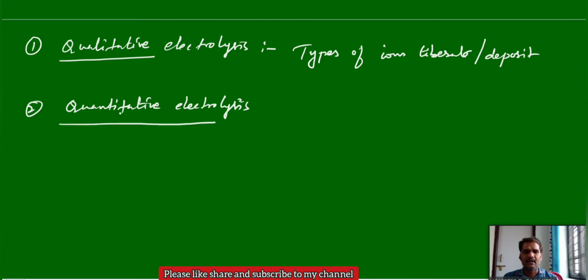Next, quantitative electrolysis. Quantity means amount of substance. Ions move to the respective electrodes, and deposit or liberate there. Then how much amount of ion is deposited, or how much gas is evolved at that electrode, is the quantitative information. It gives the amount of substance deposited or liberated.